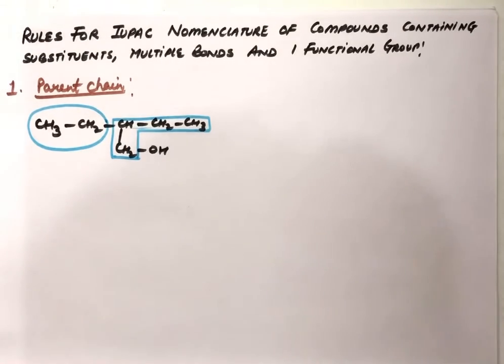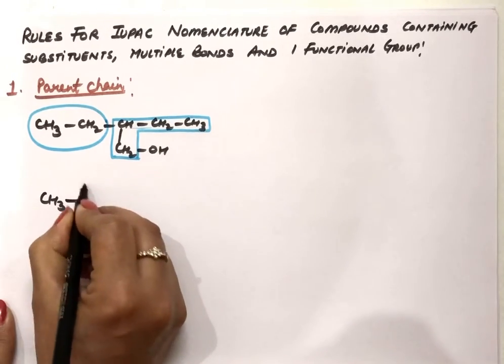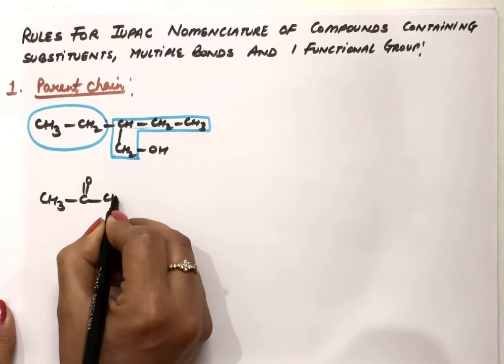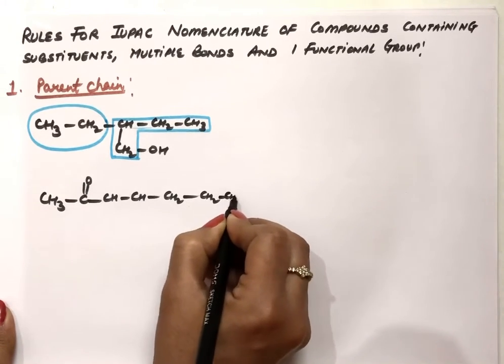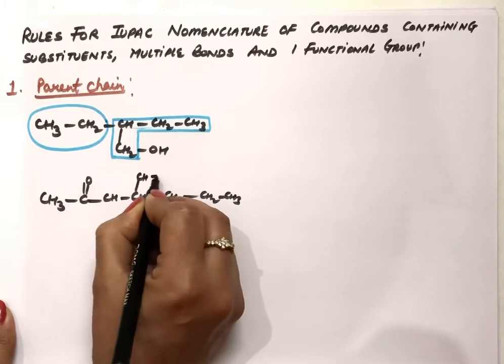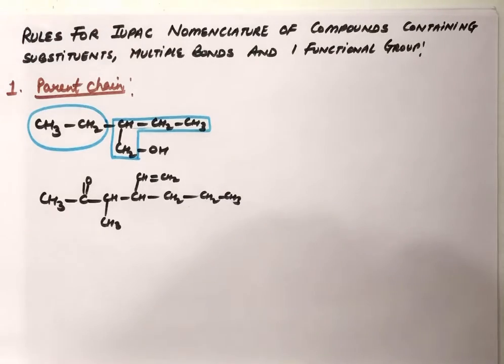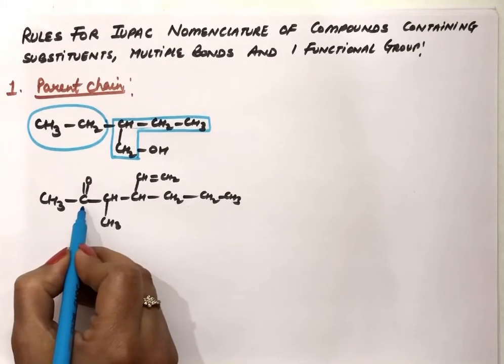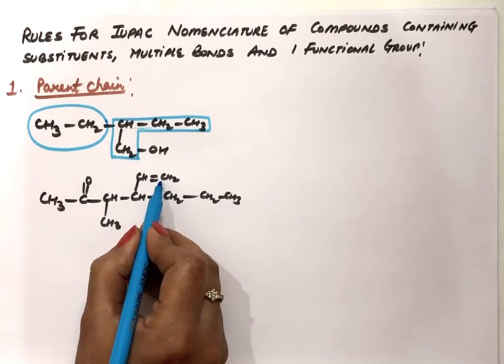Another example to choose the parent chain. This compound has a CO, that is a ketone functional group, and on this side we have a multiple bond. Which one is the parent chain here? This carbon we have to take, this is the functional carbon in the parent chain. Then the multiple bonded carbon atoms also should come in the parent chain.